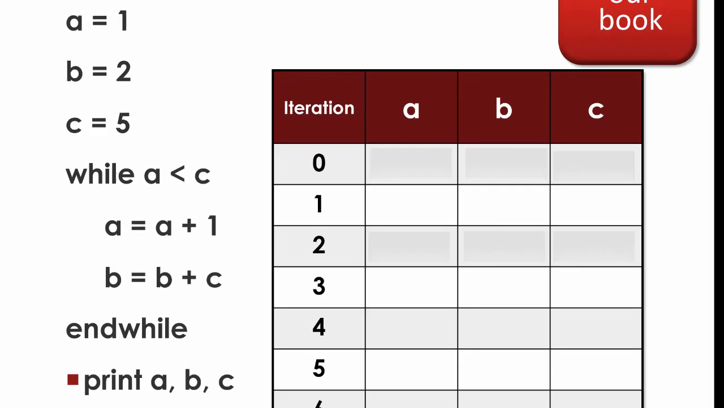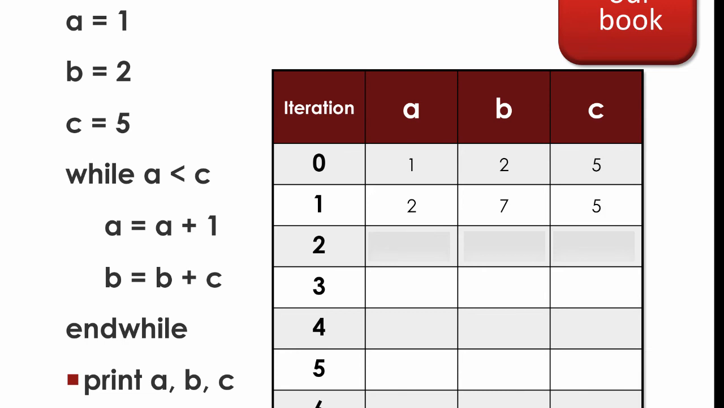Okay, in our iteration 0, we said a equals 1, b equals 2, and c equals 5. So there's our condition: as long as a is less than c. So is a less than c? Yeah, a is 1 and c is 5. Okay, so then we're going to do a equals a plus 1, and we will do b equals b plus c. So that's 7. Okay, and anything happen to c? Nope, c stays the same.